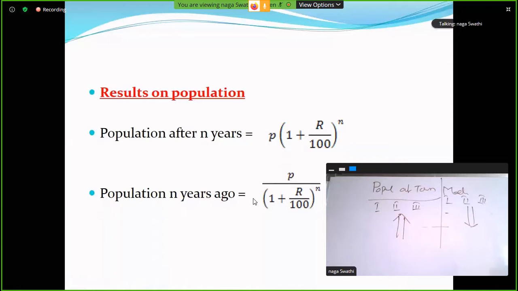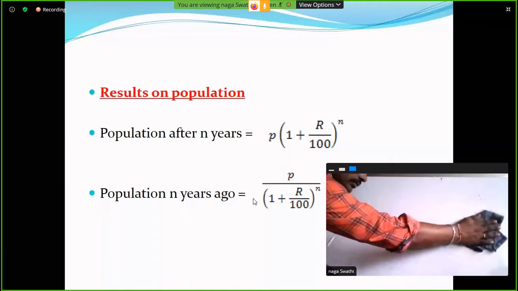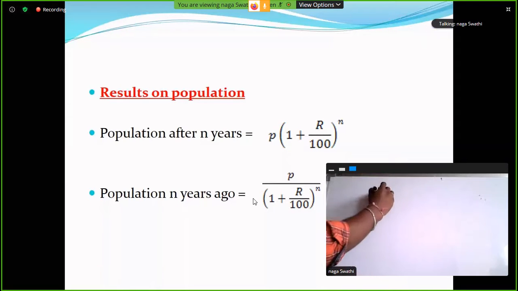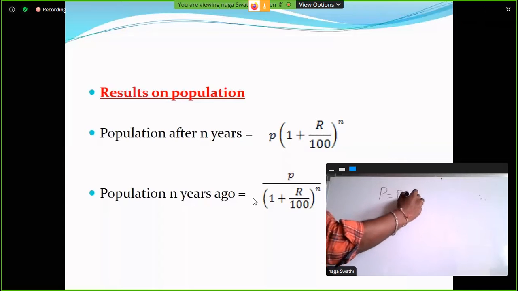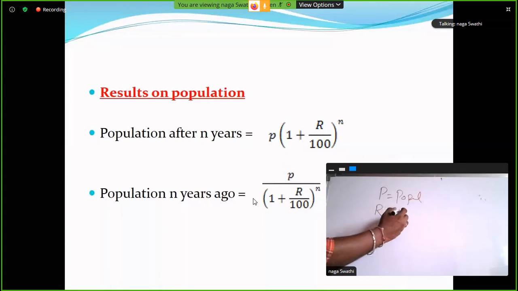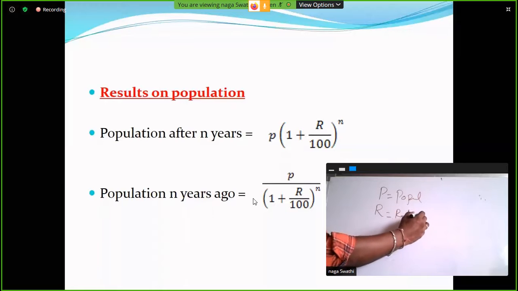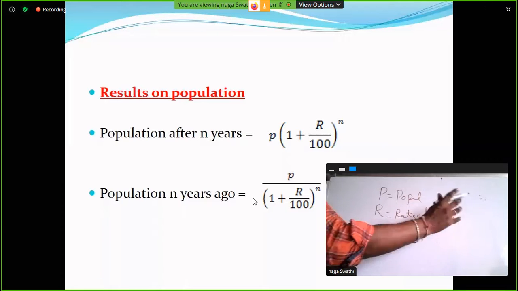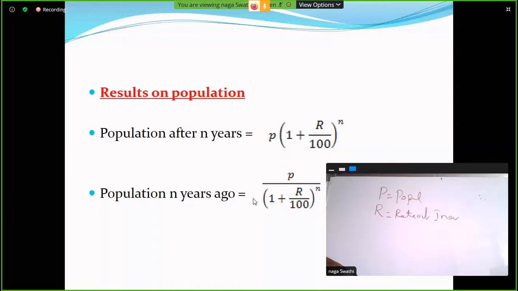Here P is the population, R is the rate of increase or decrease, and N is the number of years.